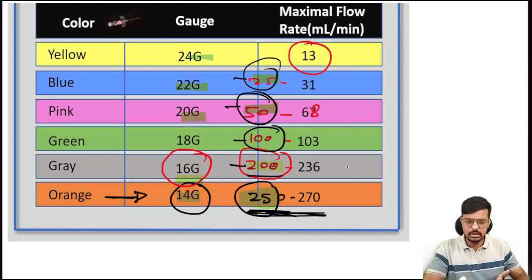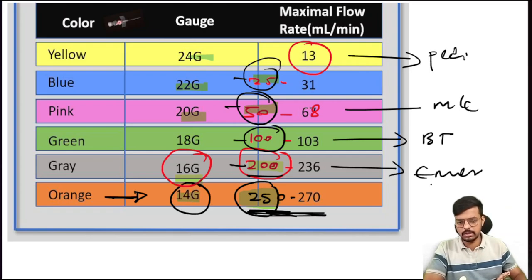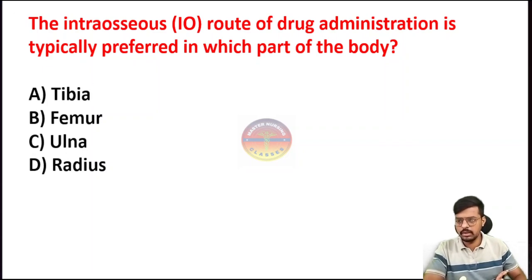And already we have discussed. This one is preferred in emergency. This is preferred for blood transfusion. This is the most commonly used in the hospital, and this one is the pediatric. Okay, so this is the pediatric. This is most commonly used in the hospital. This one is blood transfusion. This one is emergency. Okay, the question will come very importantly, and the green one is also used for anesthesia for the pre-op patient. Okay, most important questions.